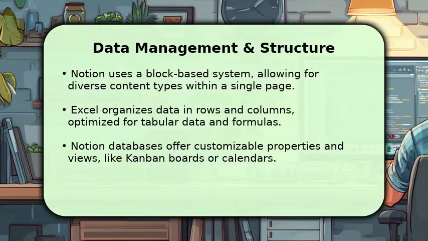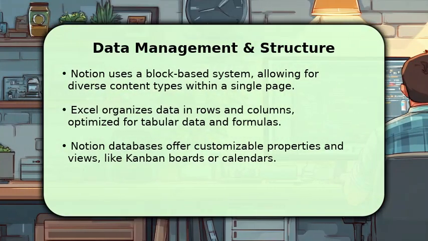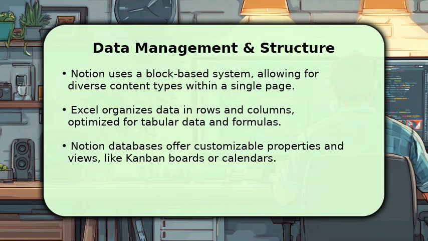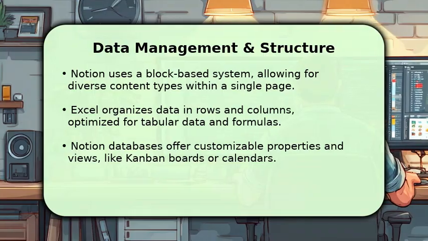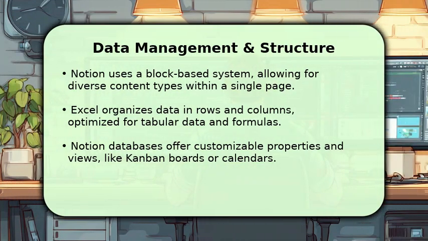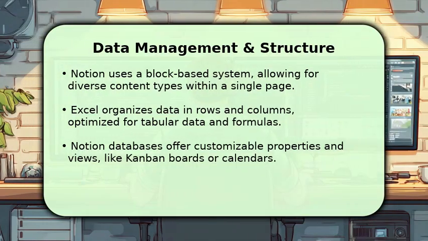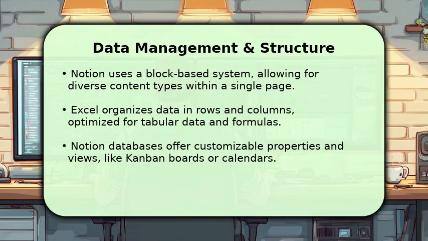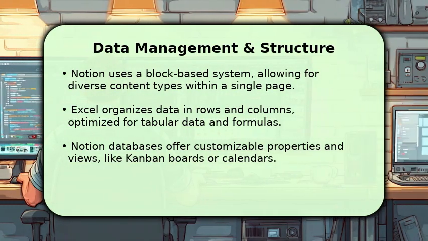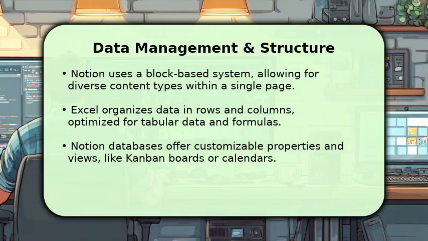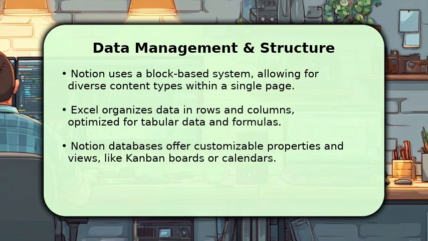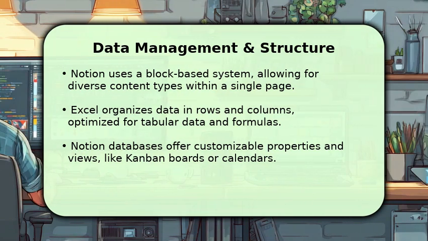Let's delve into how these tools manage data. Notion employs a block-based system, allowing you to embed various content types like text, images, and databases within a single page. Its databases offer highly customizable properties and views, such as Kanban boards or calendars. Excel, conversely, structures data in a traditional grid of rows and columns, optimized for tabular information, and offering hundreds of powerful functions for manipulation and analysis.